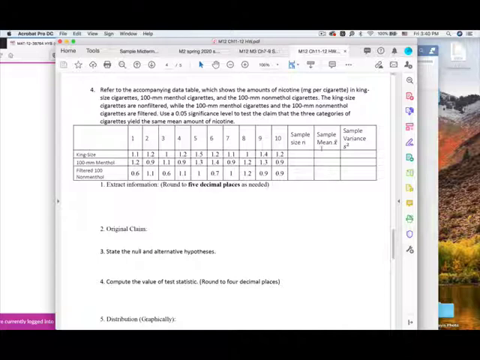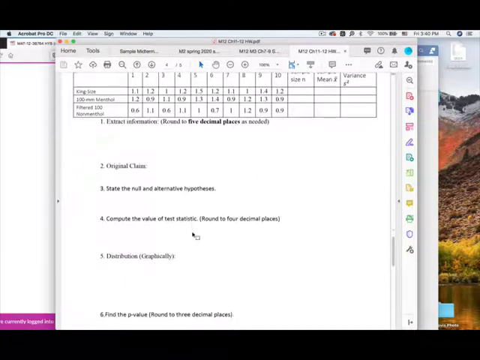Just strictly using the calculator, find the sample size, the K, the degrees of freedom of the numerator, the degrees of freedom of the denominator, and also the variance between the samples and the mean of the sample variance. You could check using your calculator without using this table. Okay, that's up to you guys. As long as you show me all the correct answers, you get the credit.